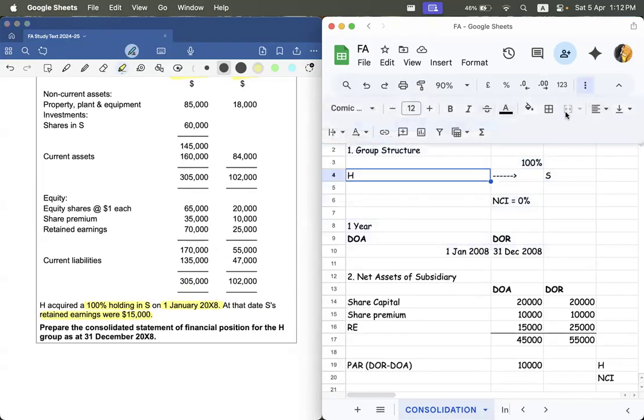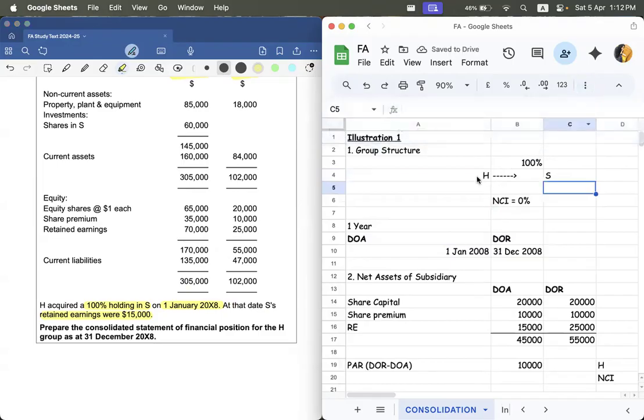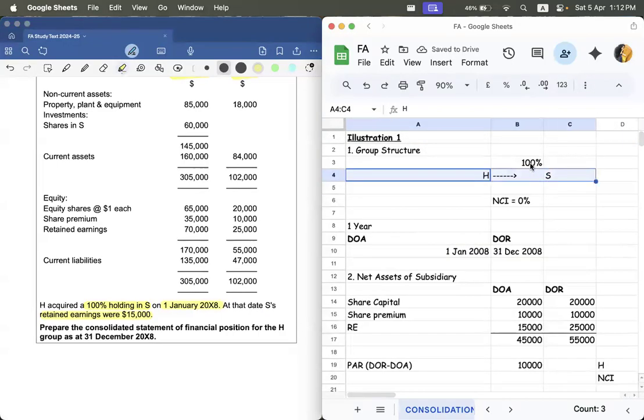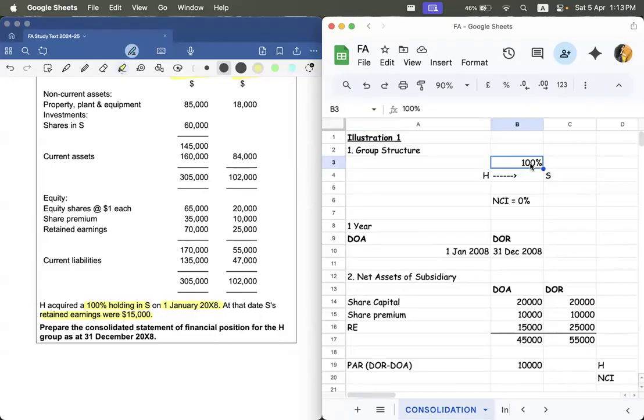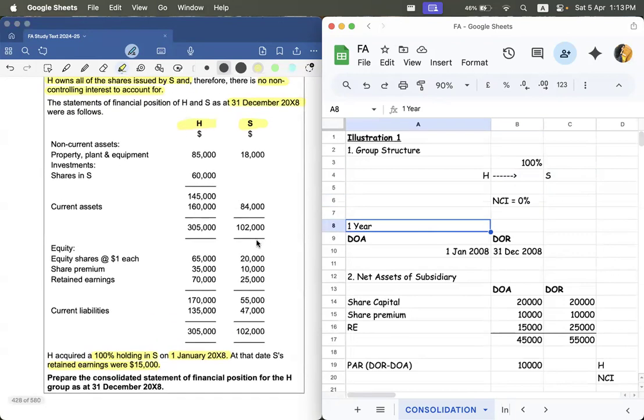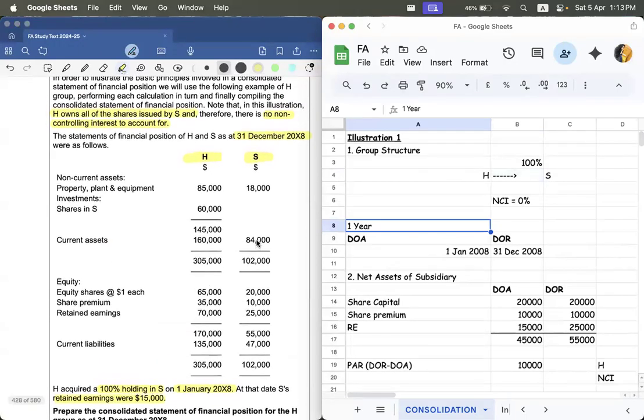So in the first working, H has acquired S, and the acquisition percentage is 100 percentage. So if it is 100 percentage, NCI is 0 percentage. And what is the duration of acquisition? From the date of acquisition to the year end, it is 1 year.